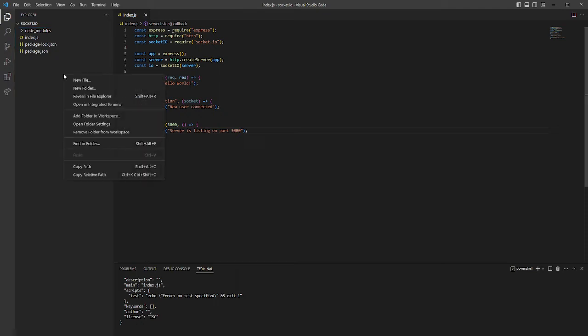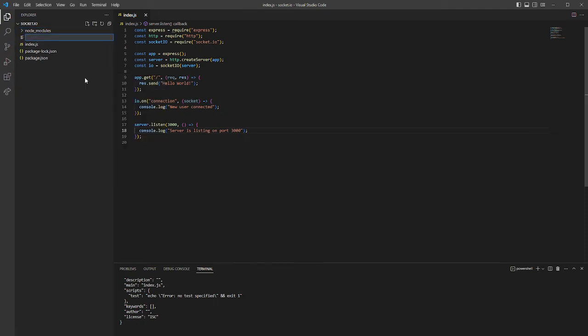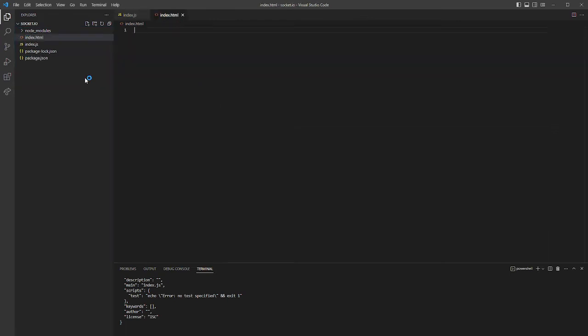The next thing, we need to create an index.html file. Why do we need it? Because we would like to serve, for example, a form. Right now we'll only serve an input and divs for a Socket.io application. So after we make that index.html file, we can use a code snippet, if you are using Visual Studio Code, of course. Type an exclamation mark and tab. And with that, you've got your HTML file almost ready.